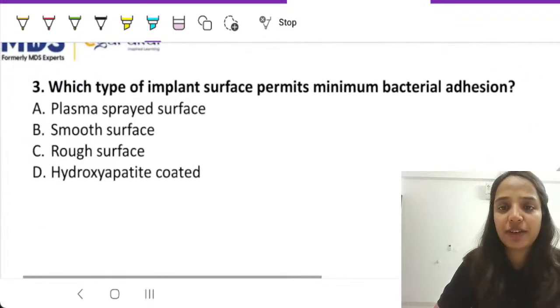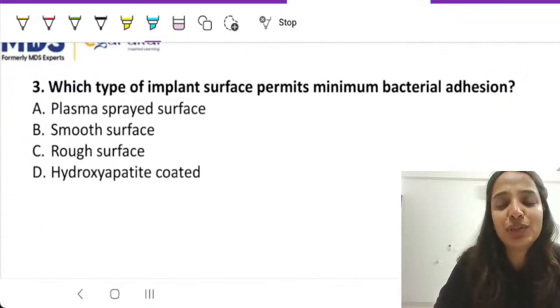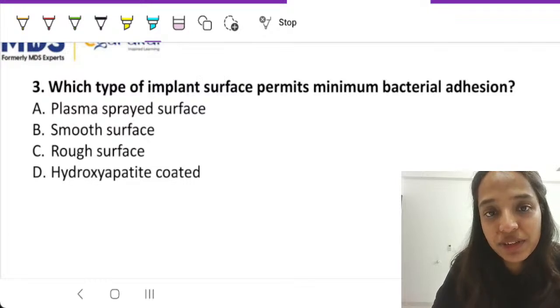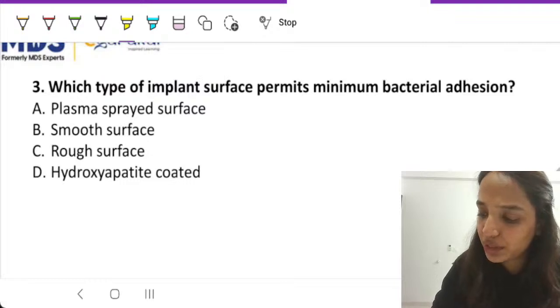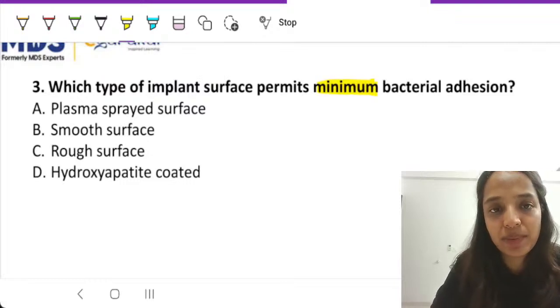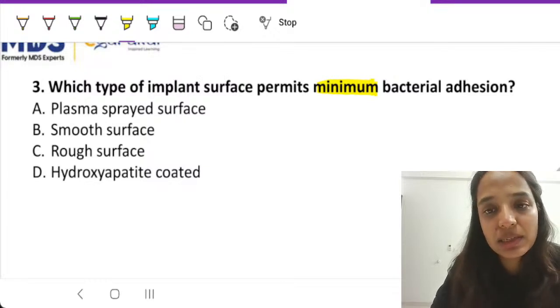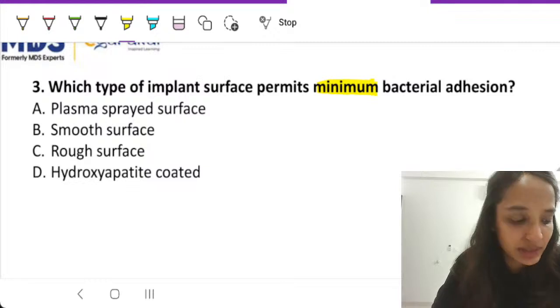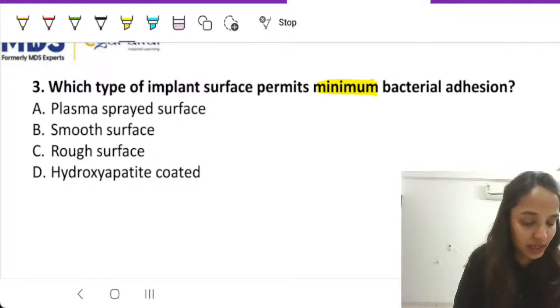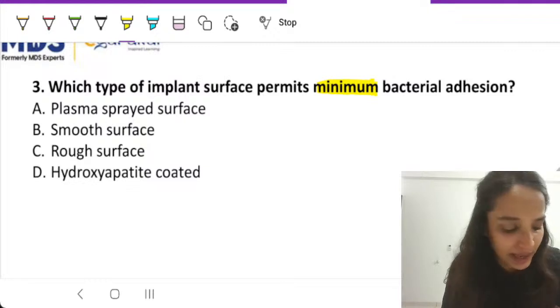Now, from implantology again, which type of implant surface permits minimum bacterial adhesion? The question is, it should permit minimal bacterial adhesion. Is it plasma sprayed? Is it smooth surface? Is it a rough surface? Or is it a hydroxyapatite coated surface? Students, what do you feel? What could be the answer here?